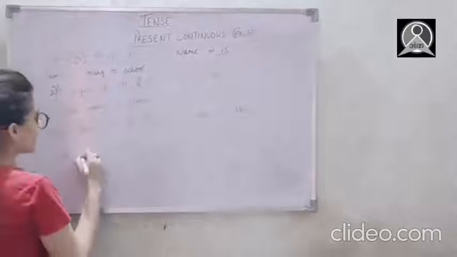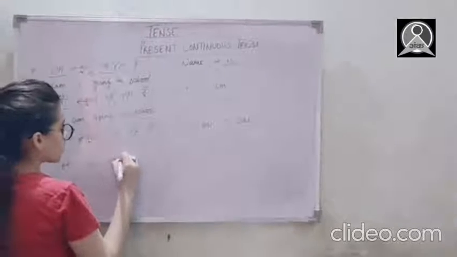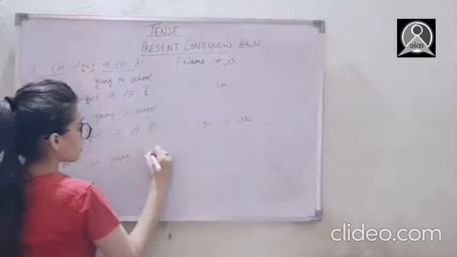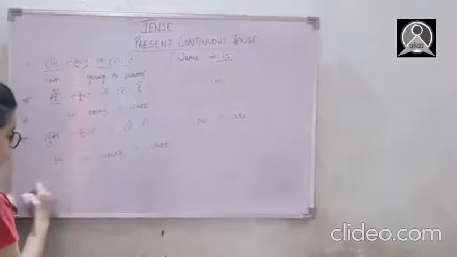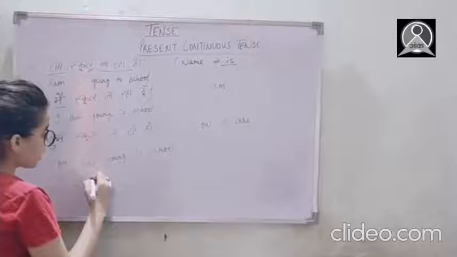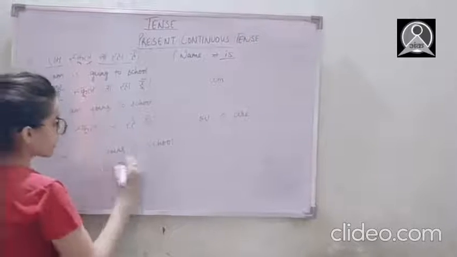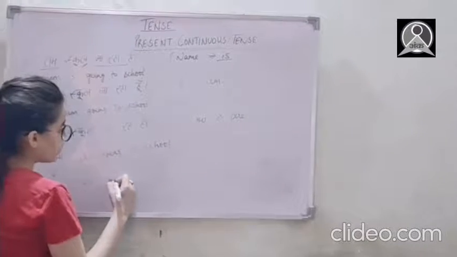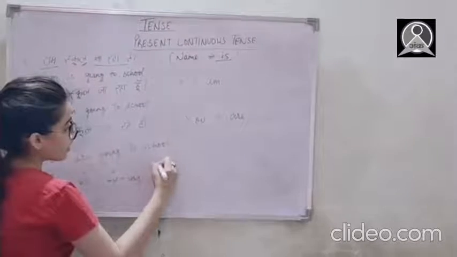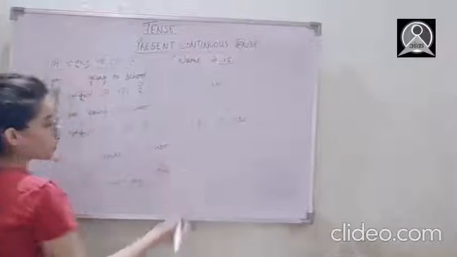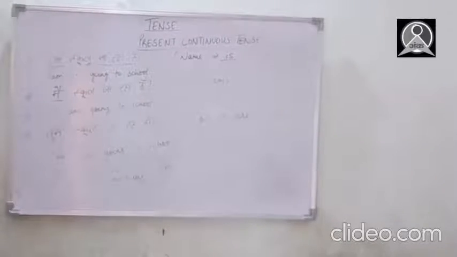So you are going to school. So this one is subject, this is our helping verb. Okay, this is main verb plus ing, and this is the object part. I hope this is clear to all of you.